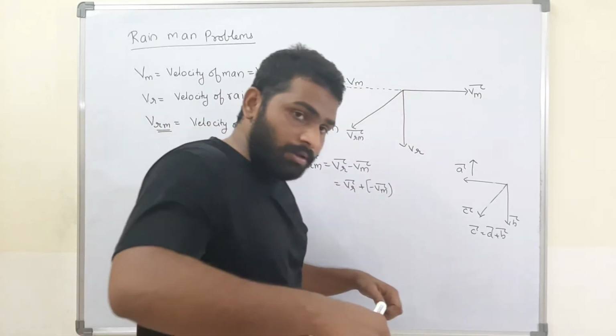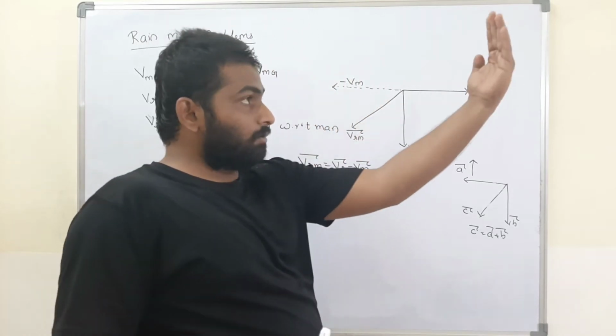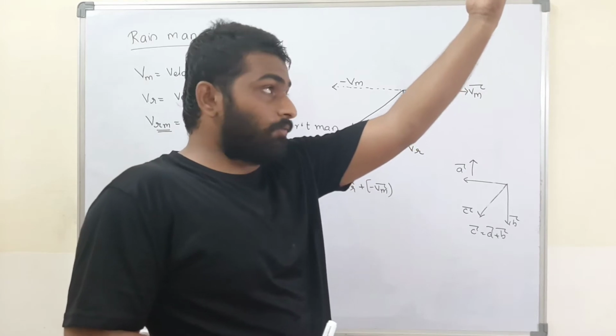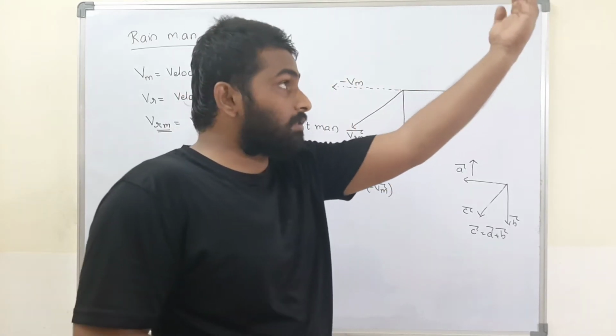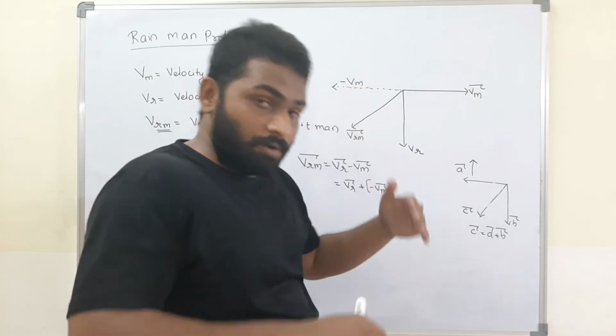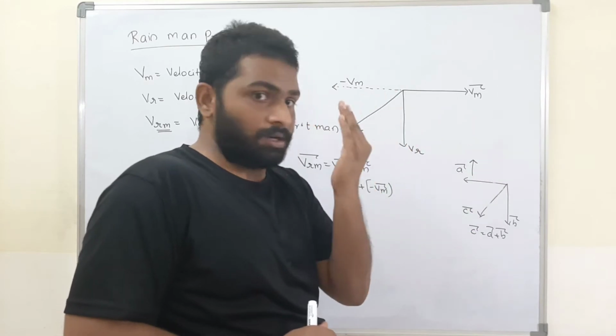That means as you increase the speed of the bike, you will feel as if the rain is falling differently. Assume initially it is falling at 45 degrees. Now if you increase the speed further, you will feel as if the rain is falling in this direction. Further increase, and you will feel as if the rain is falling horizontally.